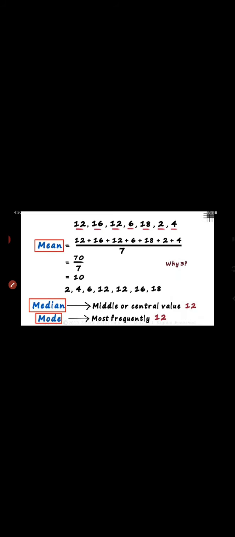12 is your median. Now what is mode? Mode is the most frequently occurring value. What is the most frequently occurring? 12 occurs 2 times and the other numbers occur only 1 time, so the mode of your data is 12. Understand? Mode is also 12.